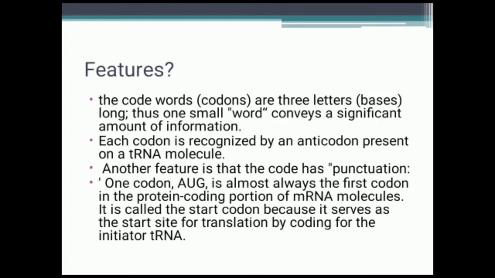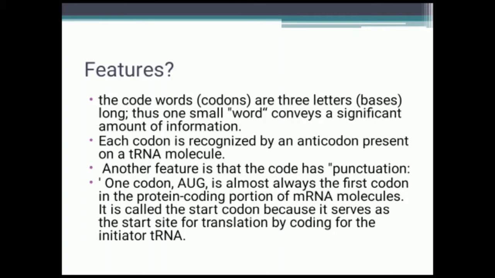So what is a code? The code words or codons are 3 letters long, thus one small word conveys a significant amount of information. Each codon is recognized by an anticodon present on a tRNA molecule. That means each codon is recognized by an anticodon, and that anticodon is present on a tRNA molecule.